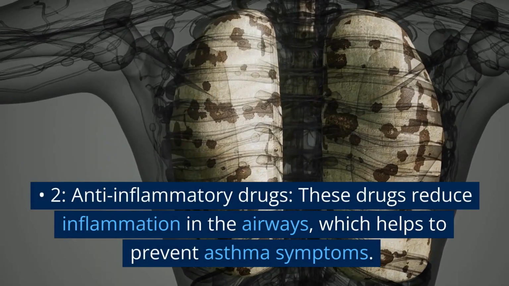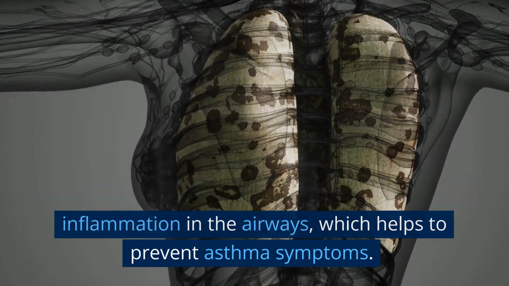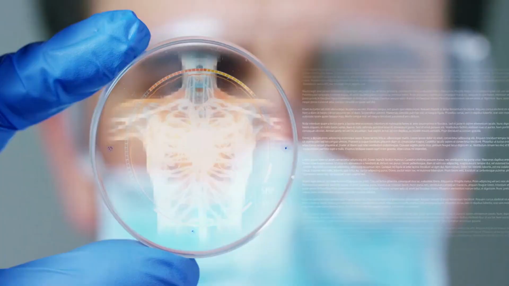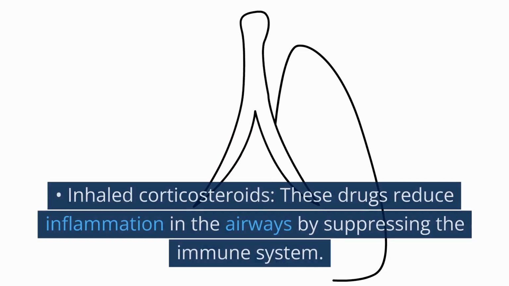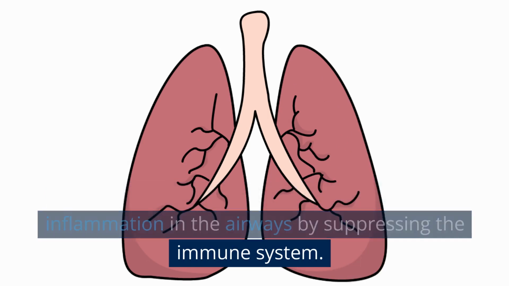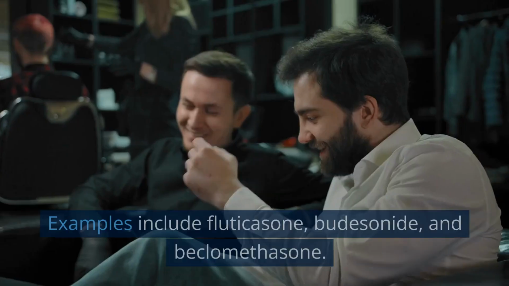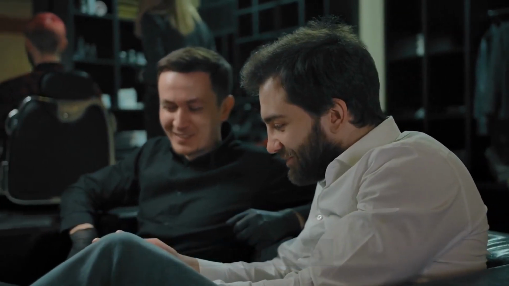3. Anti-inflammatory drugs. These drugs reduce inflammation in the airways, which helps to prevent asthma symptoms. Anti-inflammatory drugs can be further classified into inhaled corticosteroids. These drugs reduce inflammation in the airways by suppressing the immune system. Examples include fluticasone, budesonide, and beclomethasone.